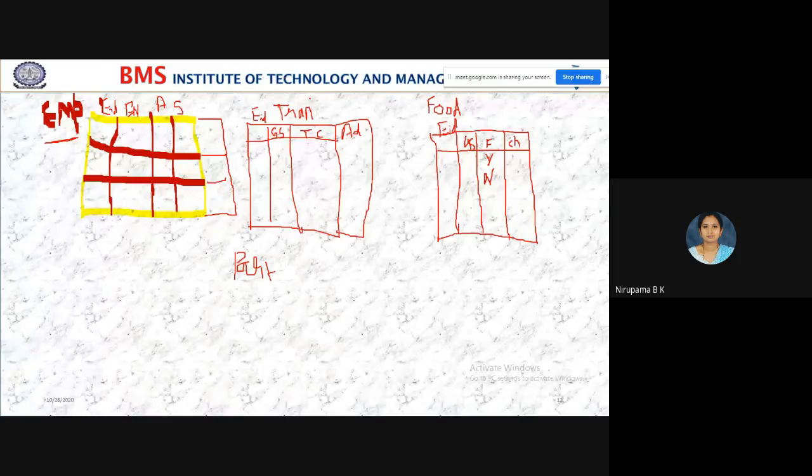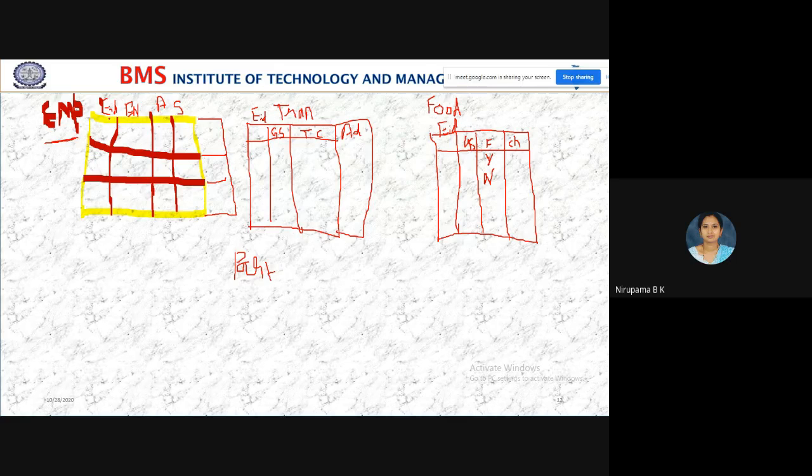Once again, if I take the same employee information in the transport table and in the food table, again and again, then the redundancy increases. Here if you observe, in each table I have EID as a common variable.